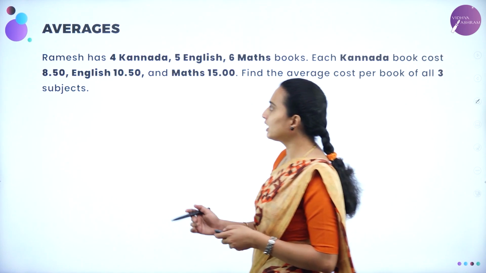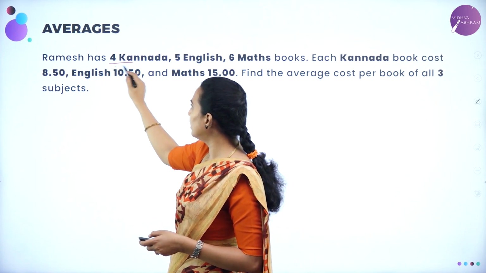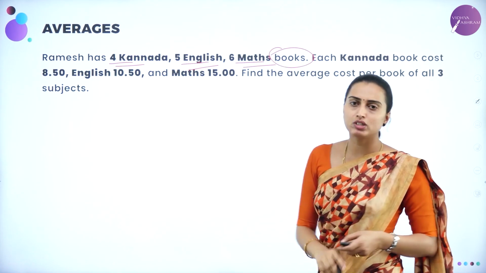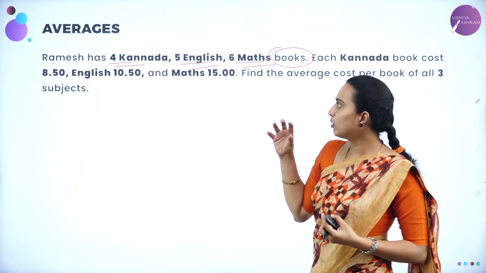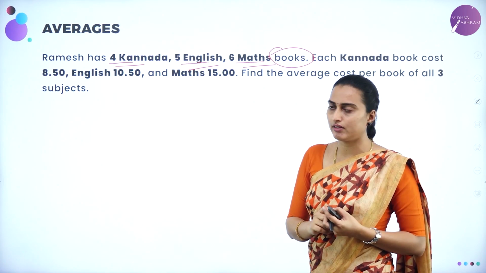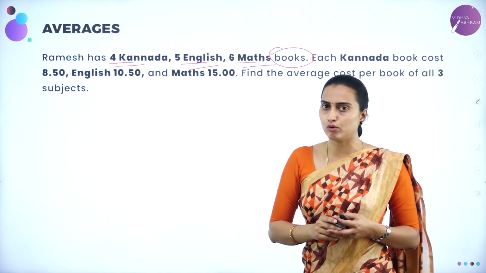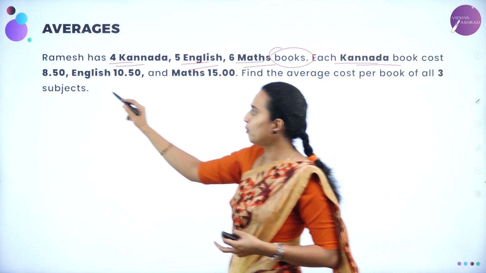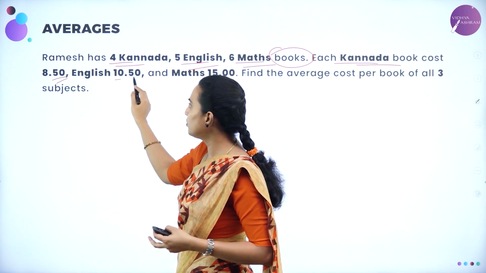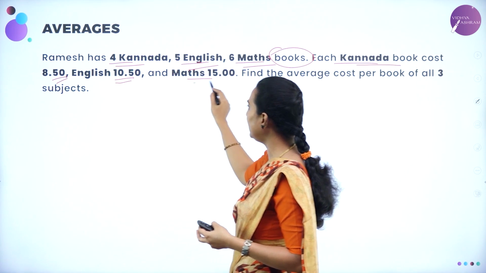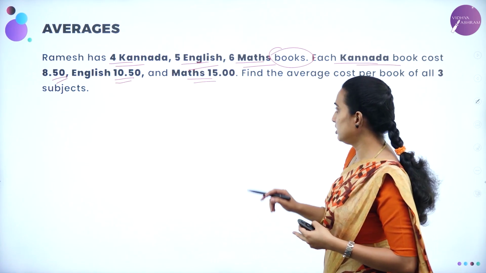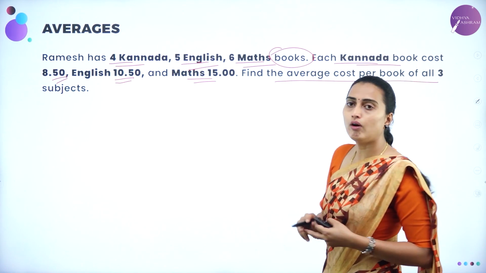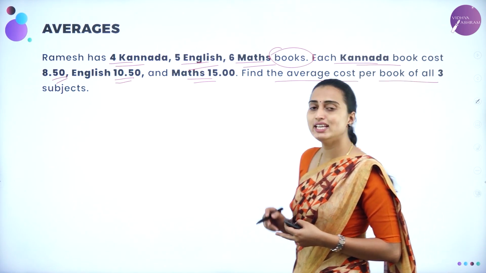What they have given? Ramesh has 4 Kannada, 5 English, 6 maths books. So totally there are how many books? 4 plus 5 plus 6 books are there. 9 plus 6, it will be 15 books, total number of books. So each Kannada book costs 8.50 and English will be 10.50 and maths will be 15.00 rupees. So find the average cost per book of all 3 subjects.